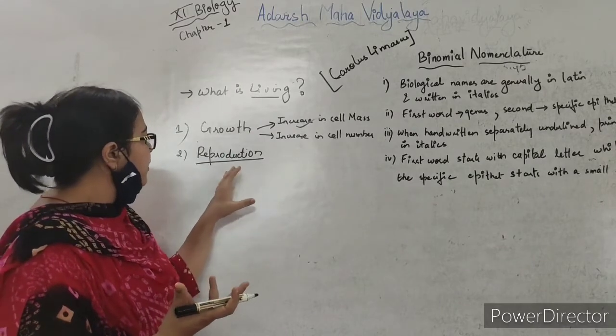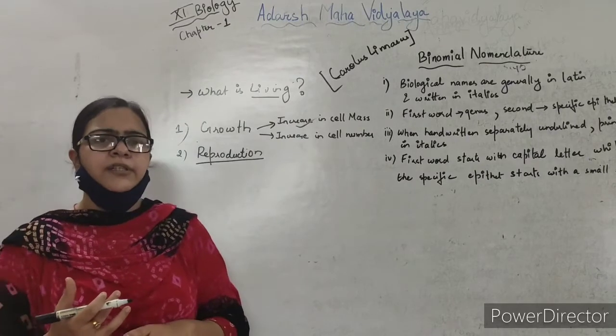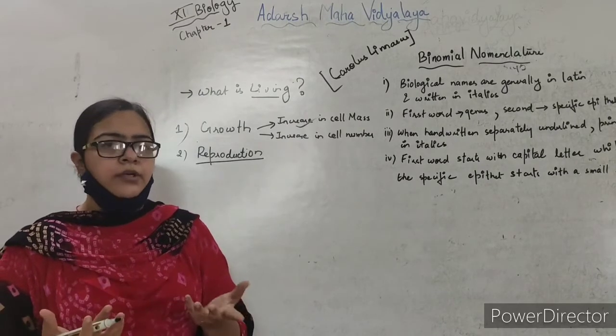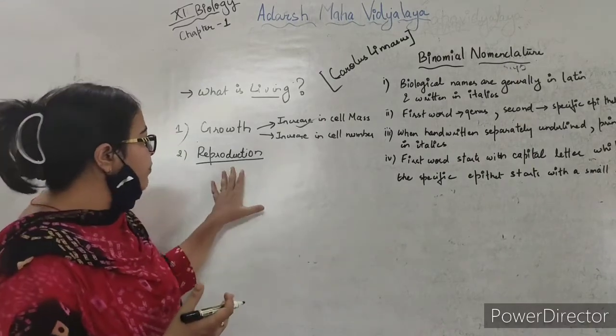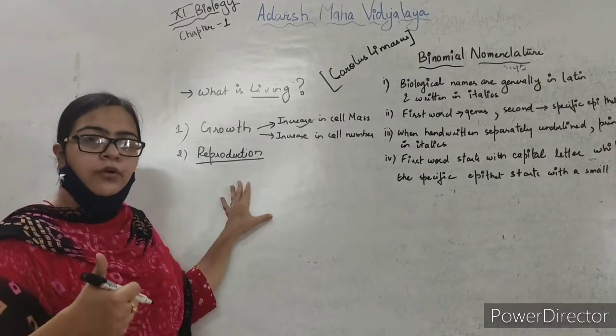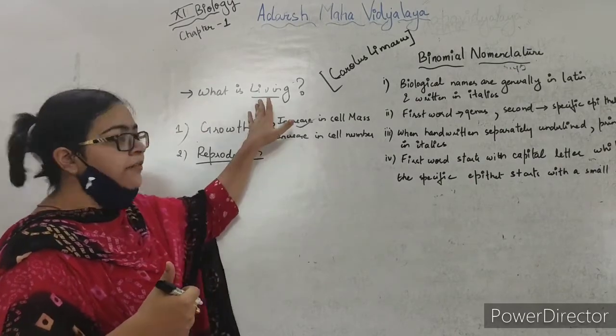But certain organisms like mules, and infertile couples, are not able to reproduce. But they are living. So reproduction alone cannot be the defining feature for living.